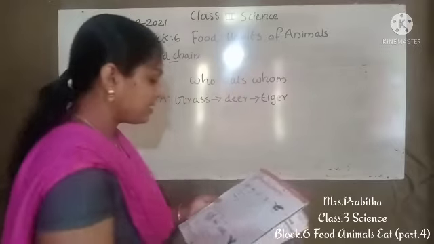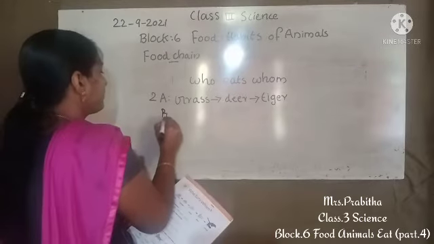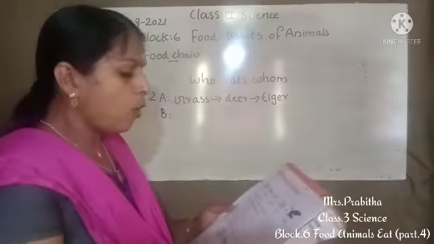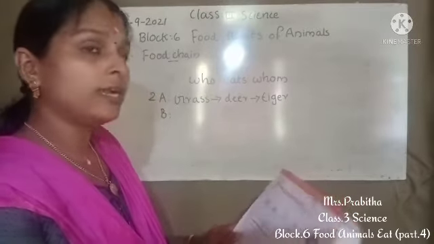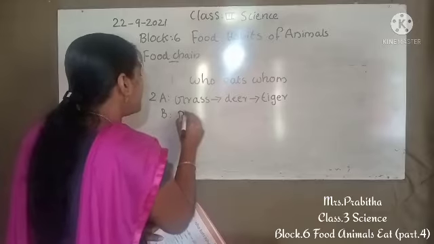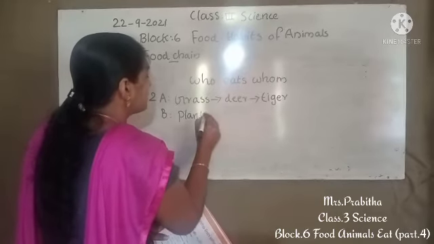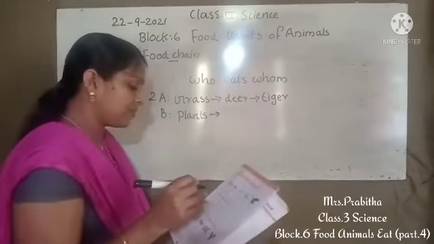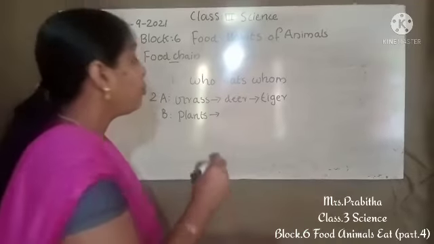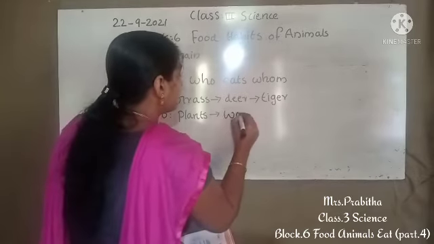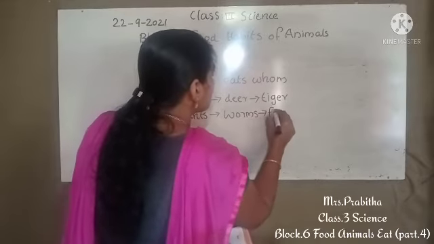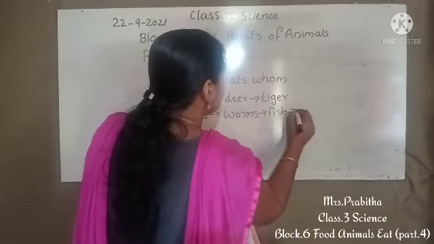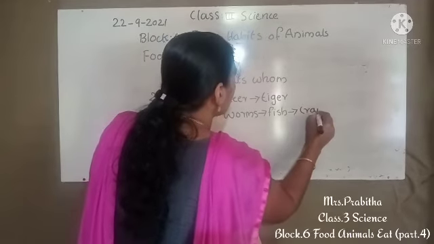The next one, bee, worms, cranes, plants, fish. So which is the first one? Yes, it starts from plants. Plants first. Then the plants are eaten by worms. Then worms are eaten by fish. Fish is eaten by crane.